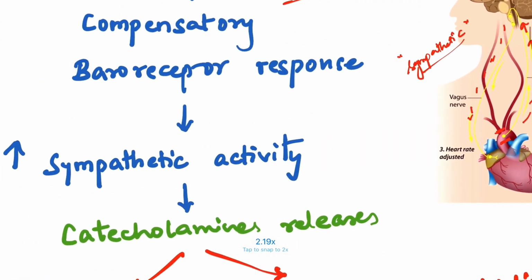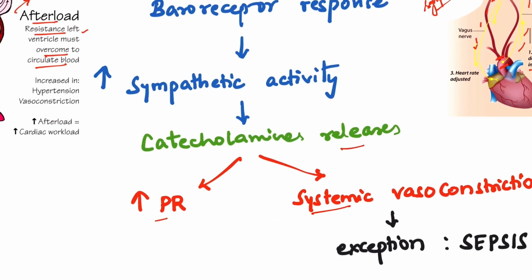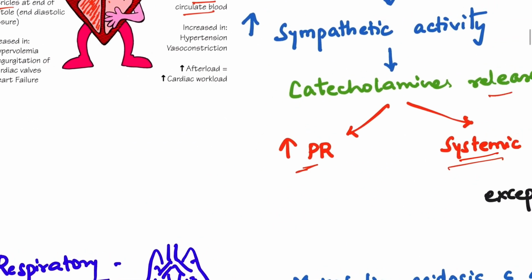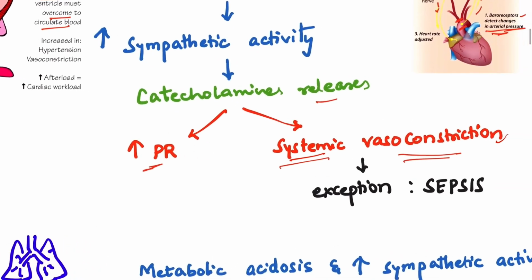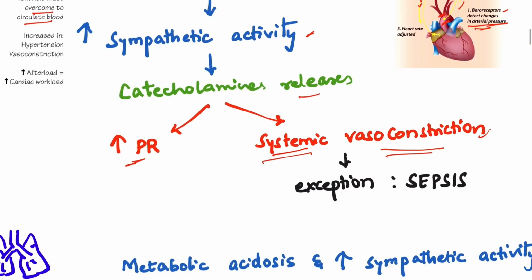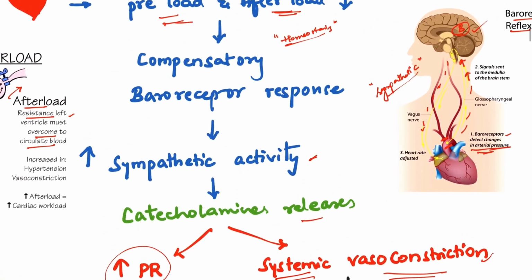All these together cause catecholamine release, an increase in heart rate, as well as systemic vasoconstriction. What this sympathetic activity is, we'll see in a later slide. So this increase in sympathetic activity ultimately leads to an increase in heart rate to cope up with the decrease in preload as well as afterload.